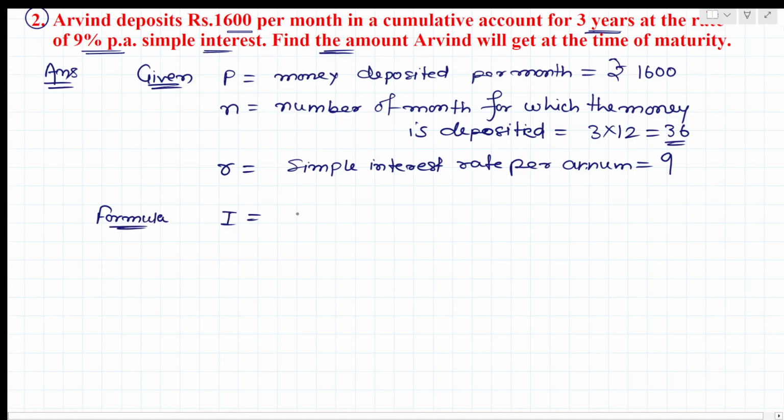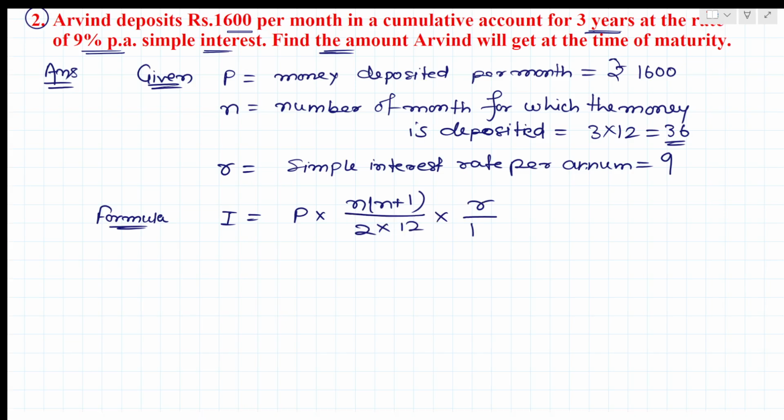What is the formula? I equals P into n into (n plus 1) divided by 2 into 12, into r upon 100. We'll substitute each value here.